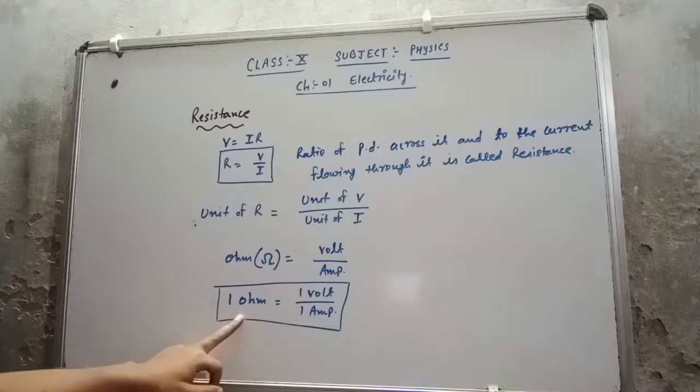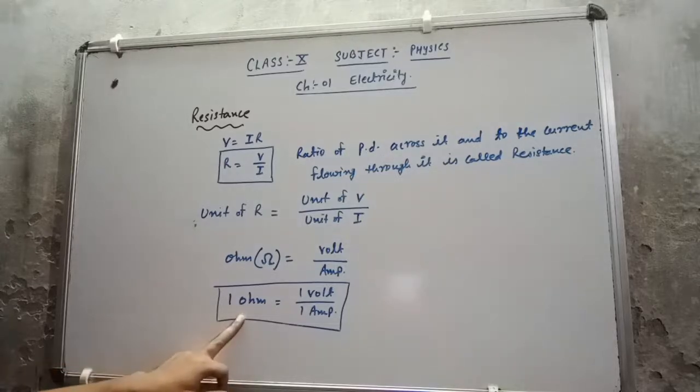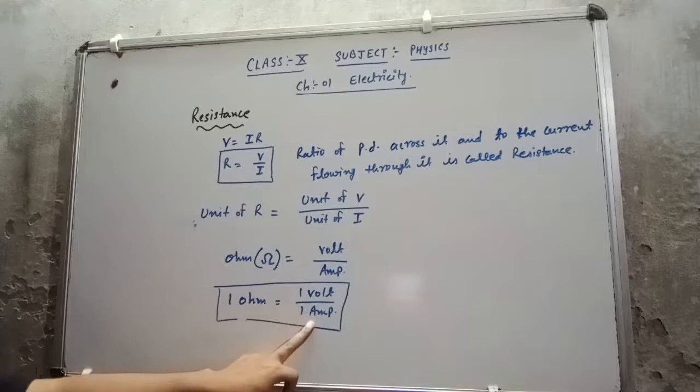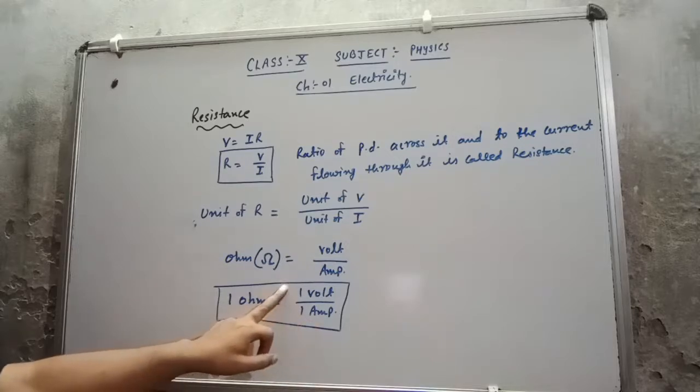One more definition we can give is that 1 ohm is the resistance of a conductor in which a current of 1 ampere is produced when a potential difference of 1 volt is applied across it.